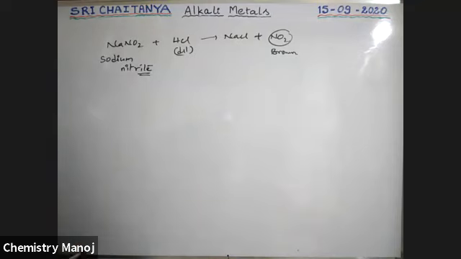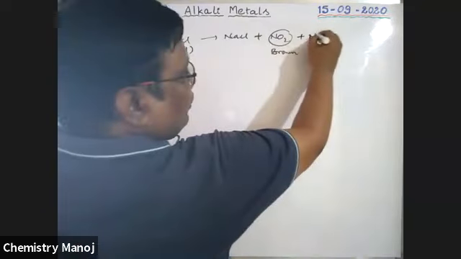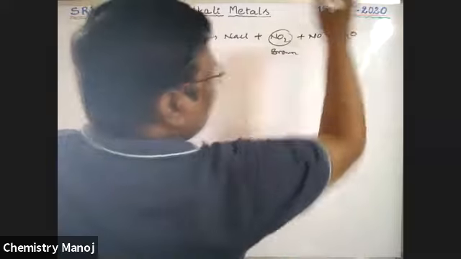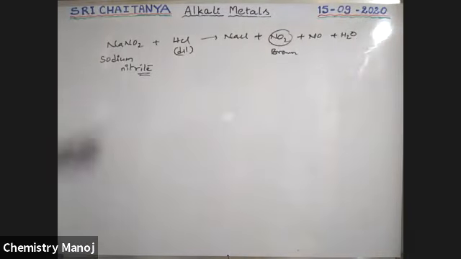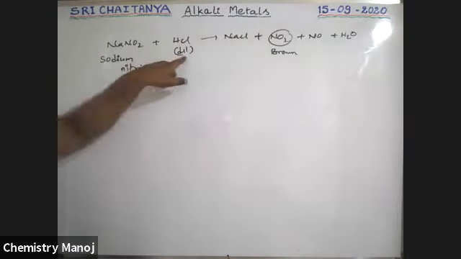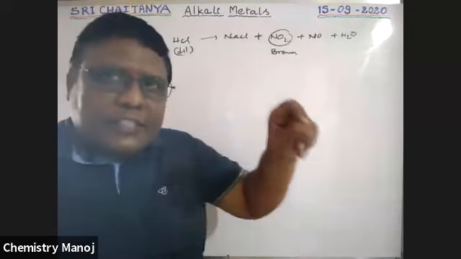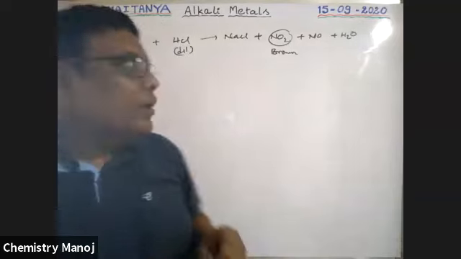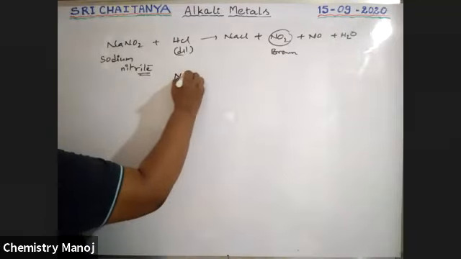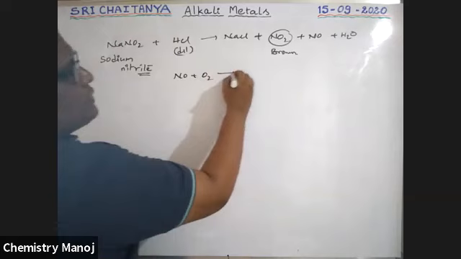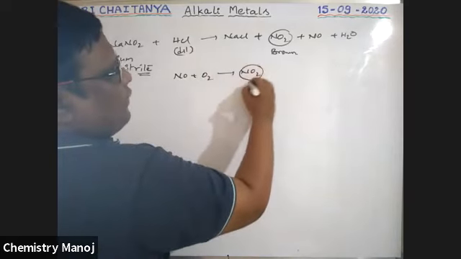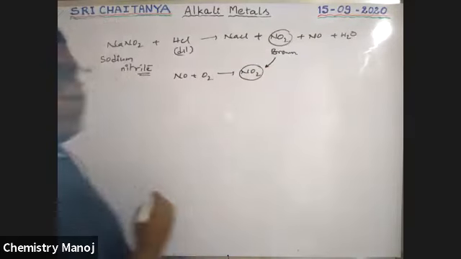NaCl plus NO2 plus NO plus H2O are the products. That means when sodium nitrite reacts with dilute acids, a brown colored gas is released. It is the test for nitrites, that formed NO once again reacts with atmospheric oxygen and converts into NO2. Finally, it is also brown in color.